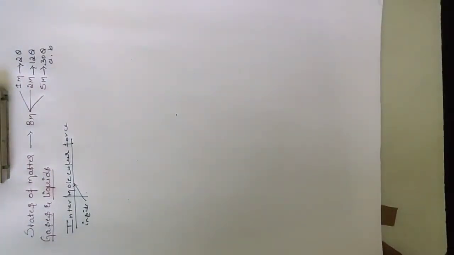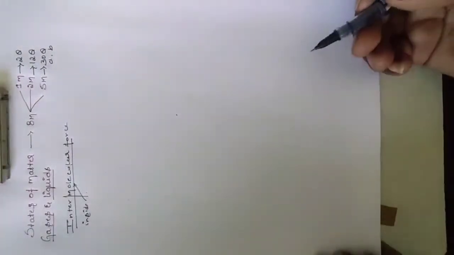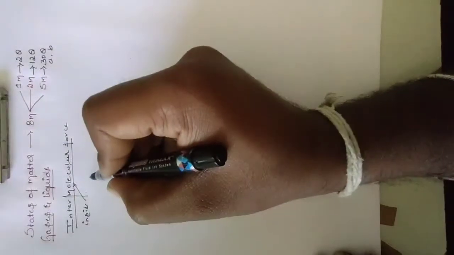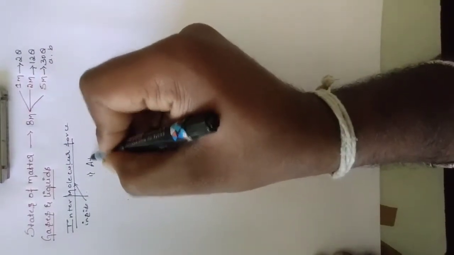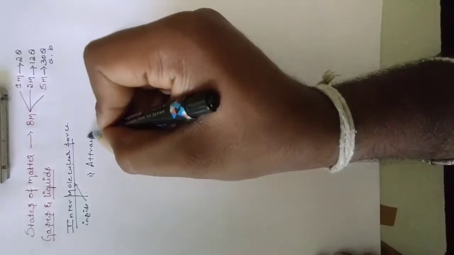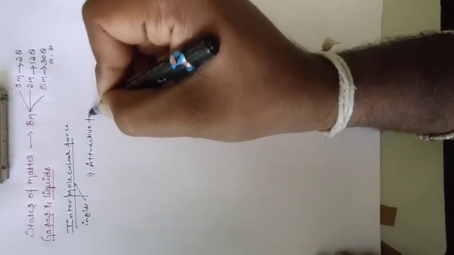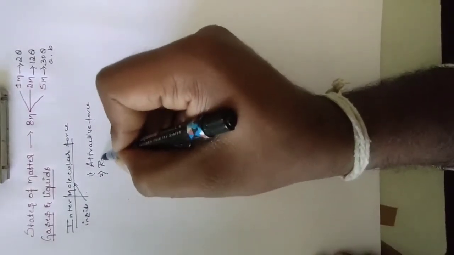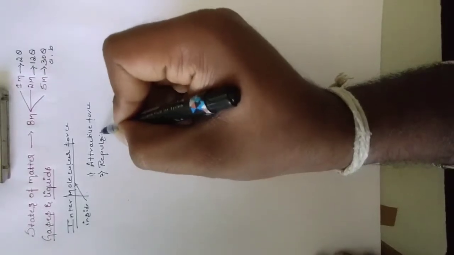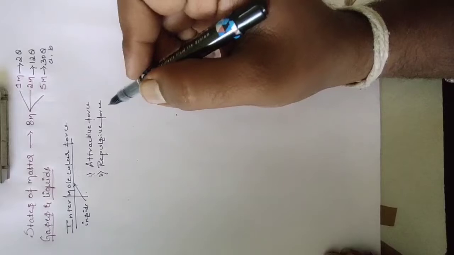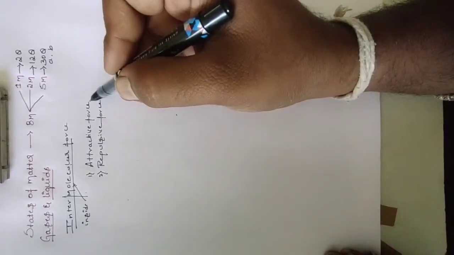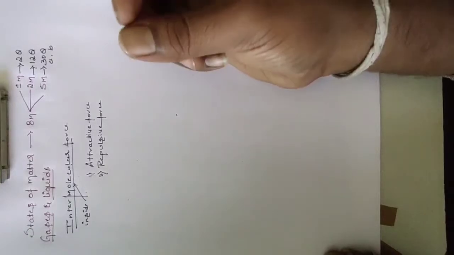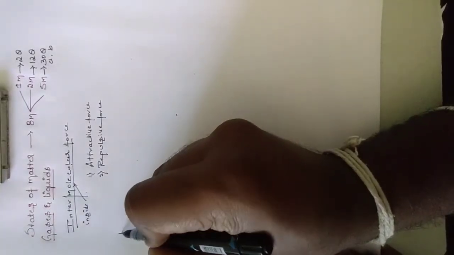The forces are applying. Okay, mainly there are two types of forces. Number 1 is the attractive force. The second one is the repulsive force. We don't want to discuss the repulsive force in your topic. We mainly concentrate on the attractive forces because that is in your first PU syllabus. Okay, first we are going to talk about attractive forces.